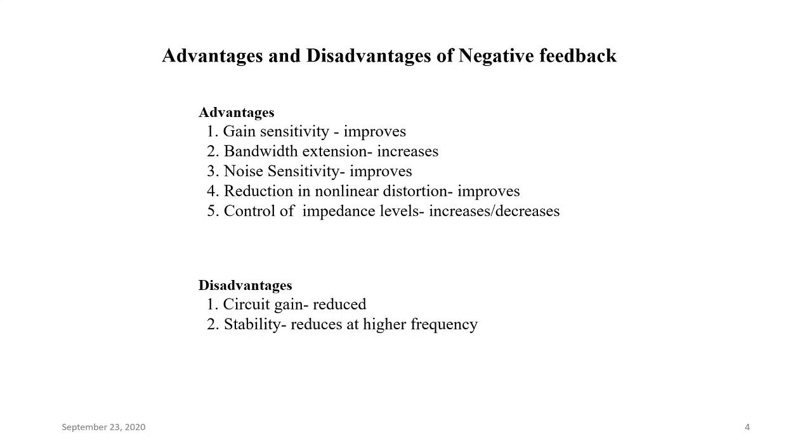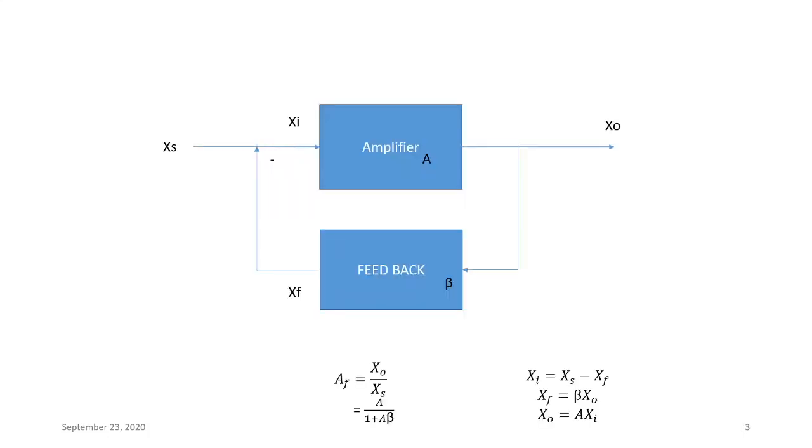Second advantage is increase in bandwidth. We got here that the gain of the feedback amplifier will get reduced as compared to A, because it will be given by A divided by 1 plus A beta. So it will be reduced by a factor of 1 upon 1 plus A beta.